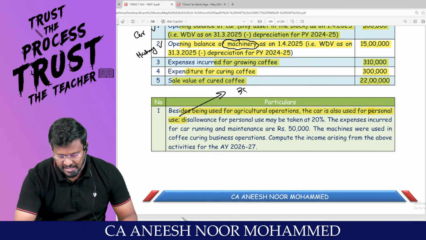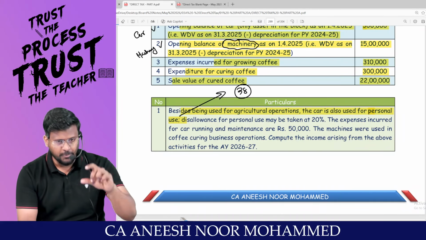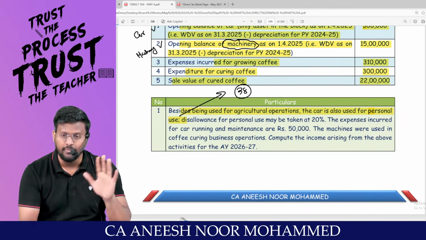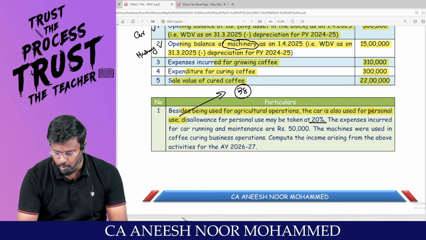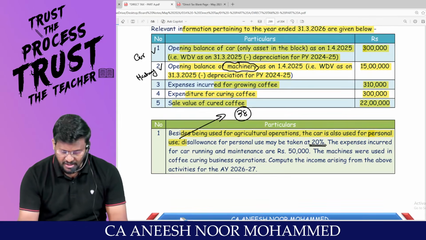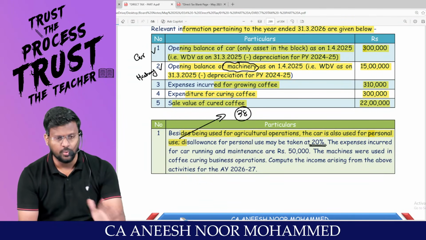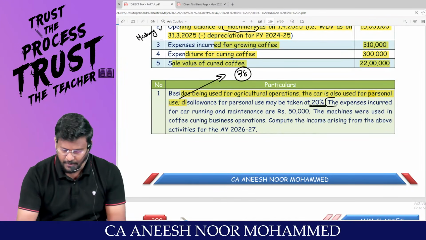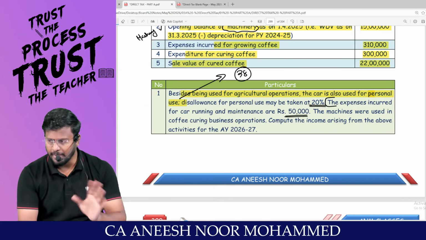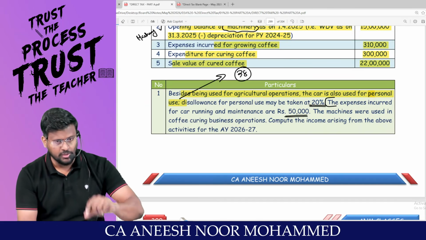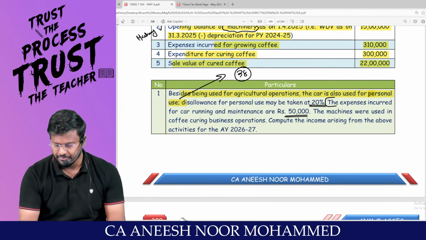Personal use. Section 38, asset used for both business and personal. Then the proportionate expenditure relating to business only will be allowed as a deduction. Personal will not be allowed as a deduction. Disallowance for personal use may be taken at 20%. So 20% of the car expenses, 20% of the depreciation, 20% of all the expenses relating to the car will not be allowed as a deduction. The expenses incurred for car running and maintenance are 50,000. So you can't claim the entire 50,000 because out of 50,000, 20% is personal in nature. Only 80% will be allowed.